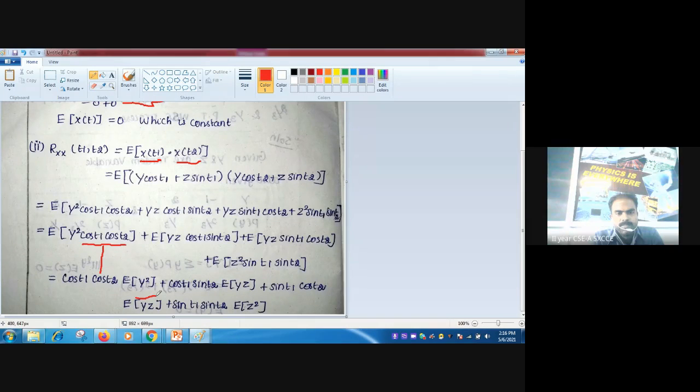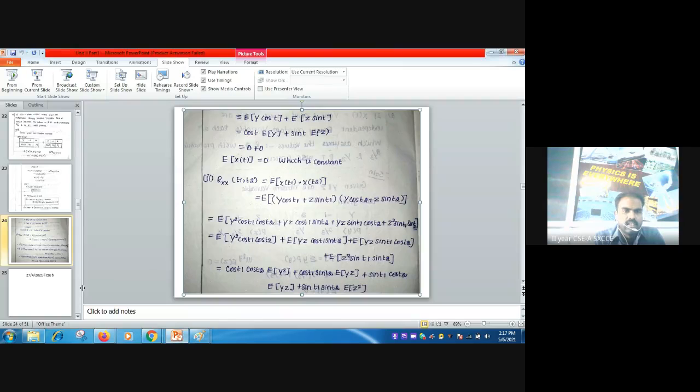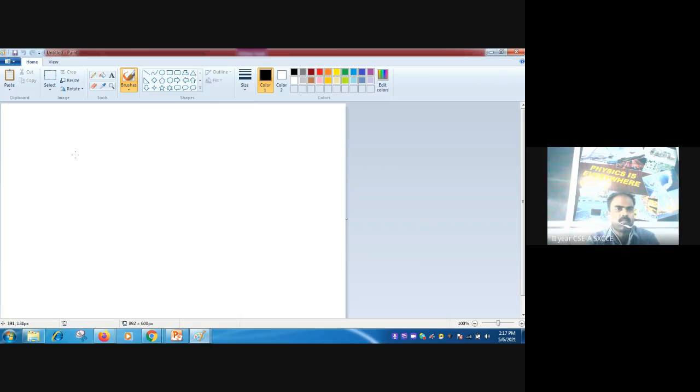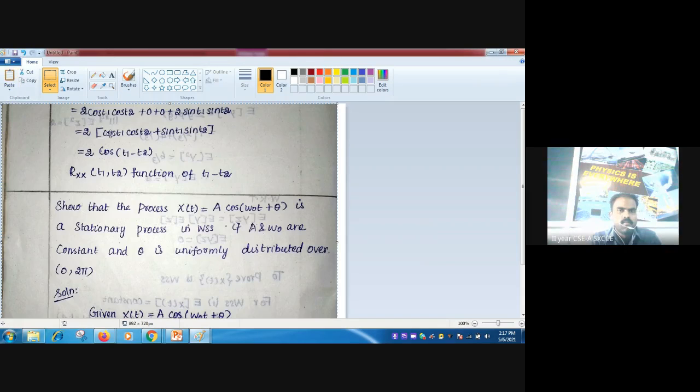and the rest of the thing inside expectation is here y squared, here y is set, and here also y is set, and E of z squared here, right? I hope you understand. And the next continuation is, so in two places we can put 0 because we know that expectation of z is 0, expectation of y is also 0. So in two places we can put 0.